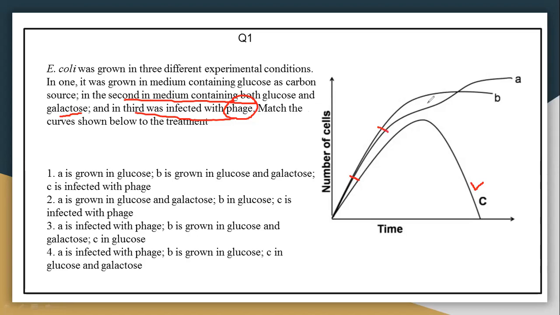Now the second is a medium with glucose and galactose. If two sources are there, there should be some lag phase. So curve B should be for glucose as the carbon source, and the second medium containing glucose and galactose will be option A. So the answer is A for glucose and galactose, B is only glucose, and C is infected with phage. So the answer will be option 2. Now question number 2.